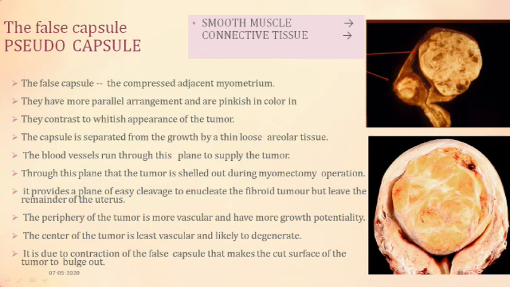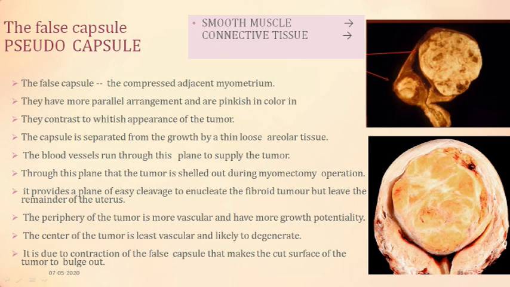The capsule is separated from the growth by a thin loose areolar tissue. Now at this area the capsule would be separated from the rest of the myometrium, and the blood vessels run in this plane. This is the plane where the tumor can be shelled out during myomectomy operation. So at the capsule area you can shell it out of the myometrium.